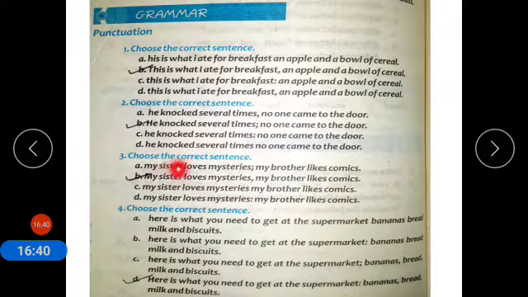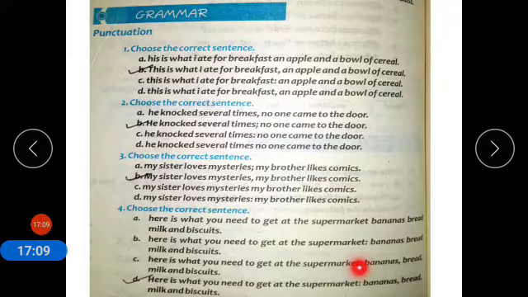Number 3, choose the correct sentence. My sister loves mystery, my brother likes comics. Again, these are independent clauses and they are separated by putting a comma. Choose the correct sentence. Here is what you need to get at the supermarket: banana, bread, milk and biscuits.